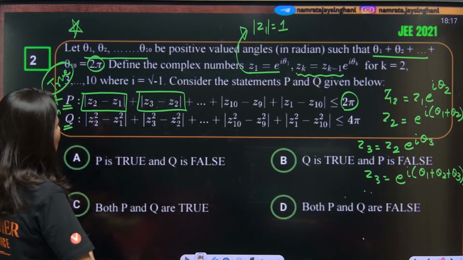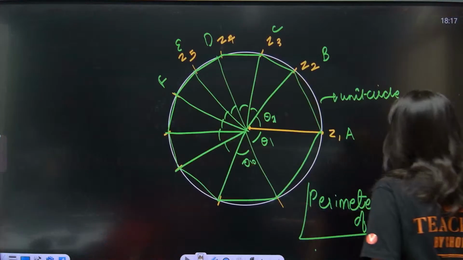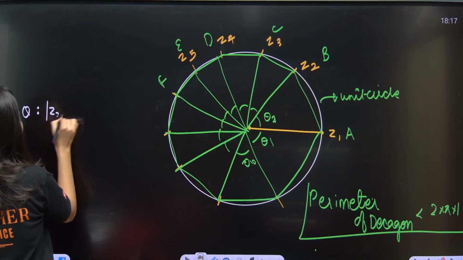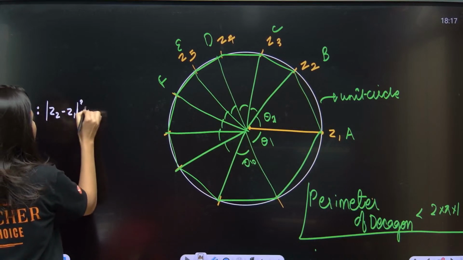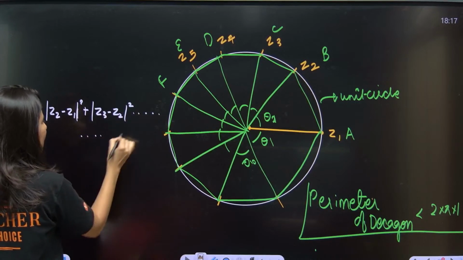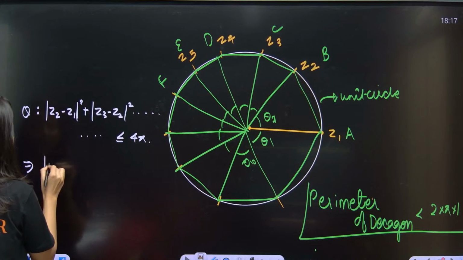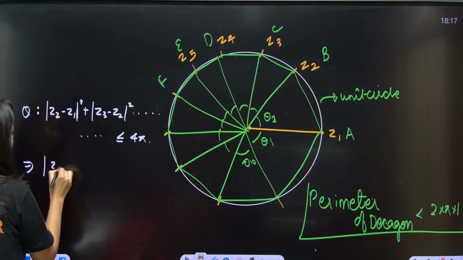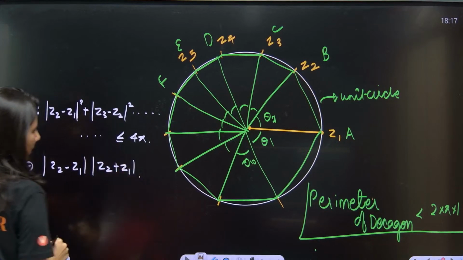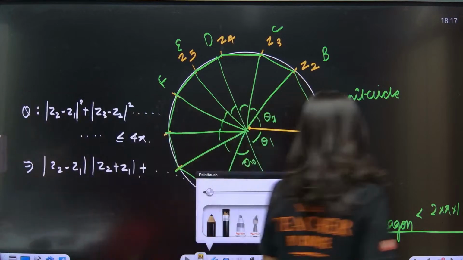Mod of Z2 square minus Z1 square. One more thing. Can I just do, okay. So statement Q is saying mod Z2 minus Z1 whole square plus mod Z3 minus Z2 whole square, and all the way up to the last, is less than or equal to 4 pi. Now let's do one thing. Let's just split it. This is mod Z2 minus Z1 and this is mod Z2 plus Z1. Okay, and so on. Now, mod Z2 minus Z1, that is C.